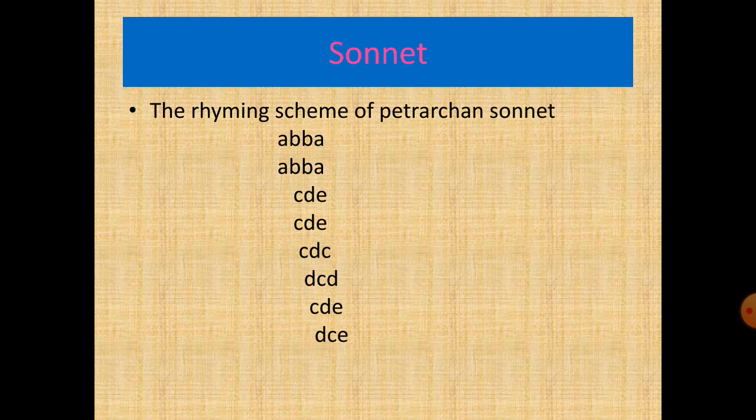The rhyming scheme of the Petrarchan sonnet is ABBA, ABBA for the octave, and in the sestet we have variations such as CDE, CDE, or CDC, DCD, or CDE, DCE. So here, dear students, you can see this is the way of recognizing the Petrarchan sonnet.